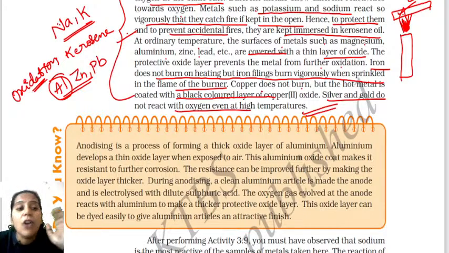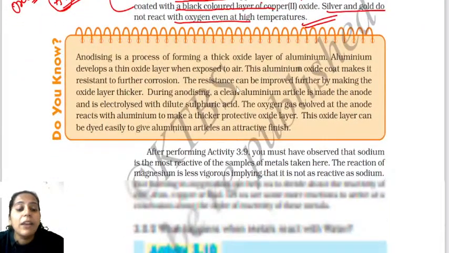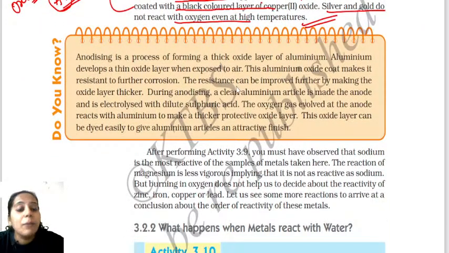The metals which are not reacting with the oxygen, what are we making them react with? We are making them react with the water now.